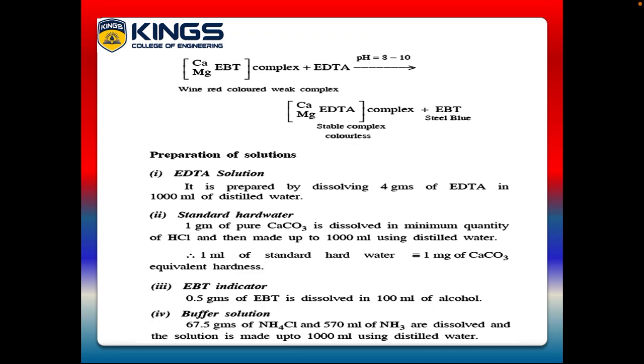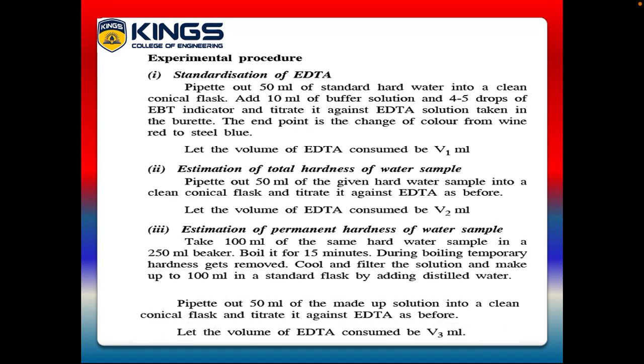Next, we have to prepare EBT indicator. The EBT indicator is prepared by dissolving 0.5 grams of EBT in 100 ml of alcohol. And finally, we have to prepare buffer solution. The buffer solution is used to maintain the pH 8 to 10. The buffer solution is prepared by dissolving 67.5 grams of ammonium chloride and 570 ml of ammonia, and the solution is made up to 1000 ml using distilled water. These are the reagents used in the EDTA method.